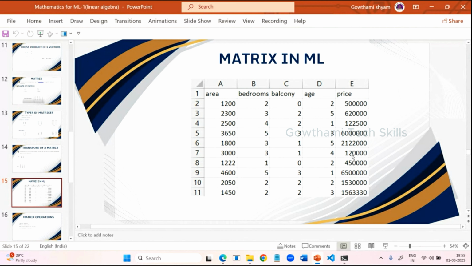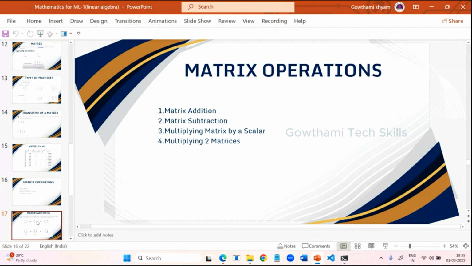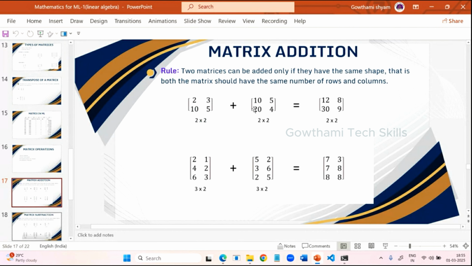Now we are going to learn matrix operations. That is how to add two matrices, how to perform subtraction on two matrices, how to multiply a matrix with a scalar value, and how to multiply two matrices. This is very important. When you are performing addition, remember, two matrices can be added only if they have the same shape. If it is a different shape, it is not possible.